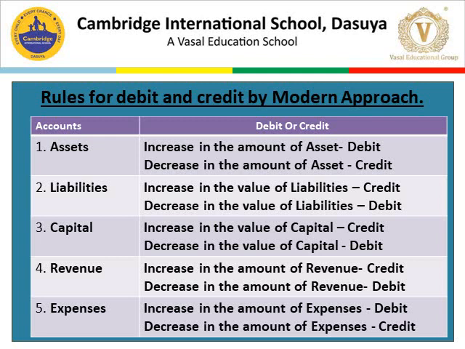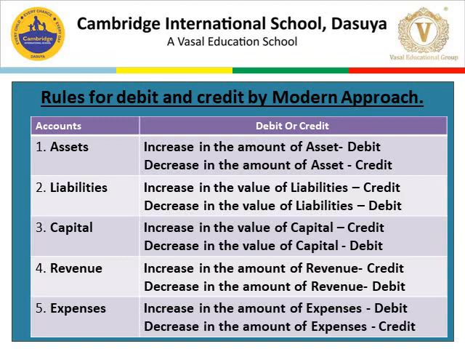Number one is assets. When assets are increased, they will be debited. When assets are decreased, they will be credited. Number two, liabilities. Increase in the value of liabilities, credit. Decrease in the value of liabilities, debit. Number three, capital. Increase in the value of capital, credit. Decrease in the value of capital, debit.